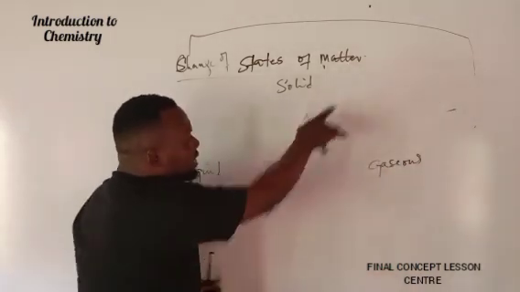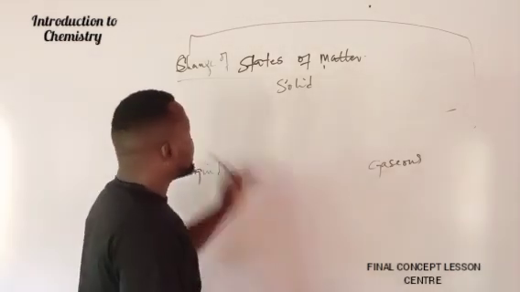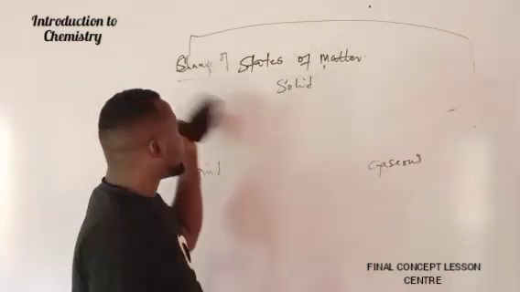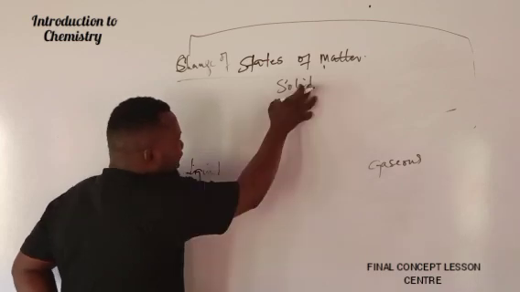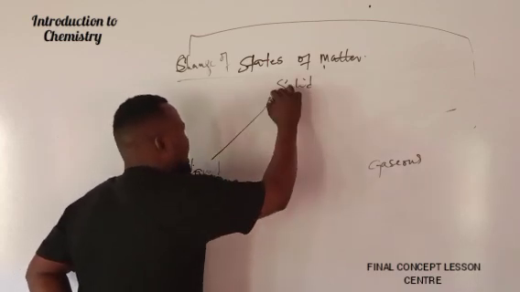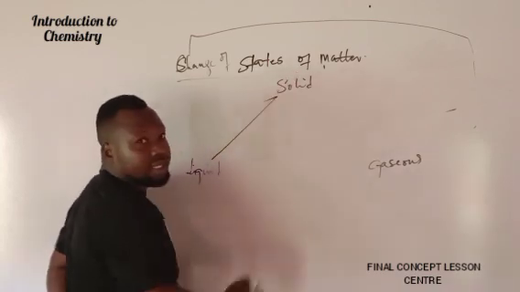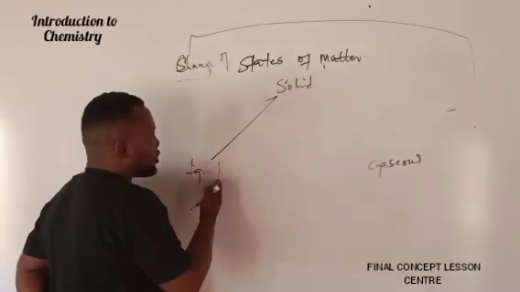Now, having this, I'll be using the two arrows to illustrate the change of states of matter. Example, if I have liquid moving into solid state, I'll be using this arrow. It's pointing towards solid. What is the process called?